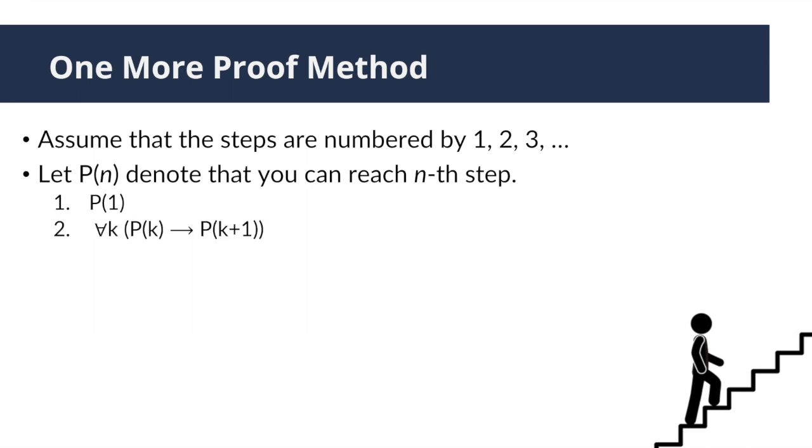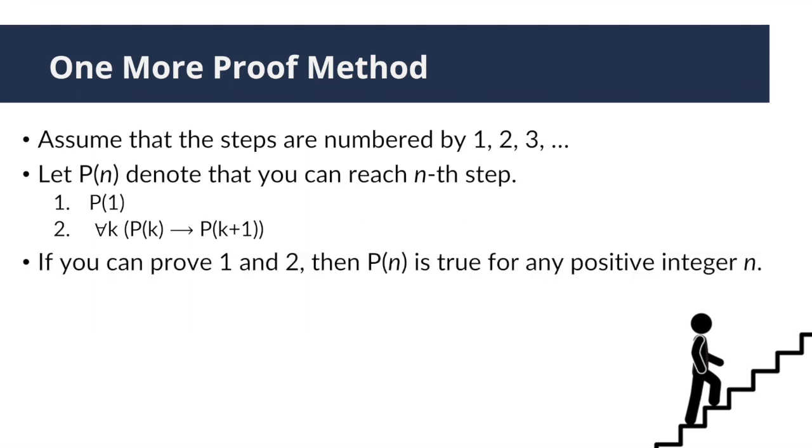The second statement can be translated into, for any integer k, if Pk is true, Pk plus 1 is true. And you can see, if you can prove these 2 statements are true, then Pn must be true for any positive integer. This is exactly the key idea of induction.